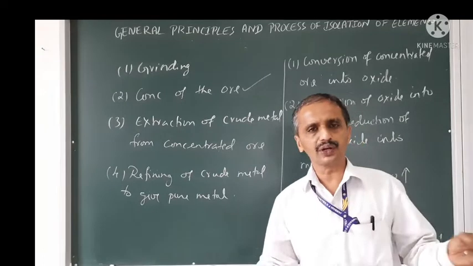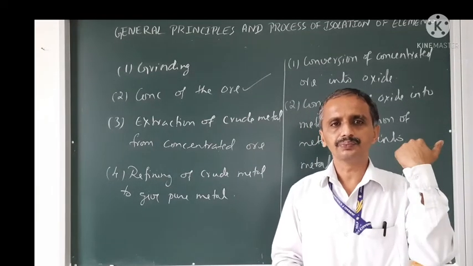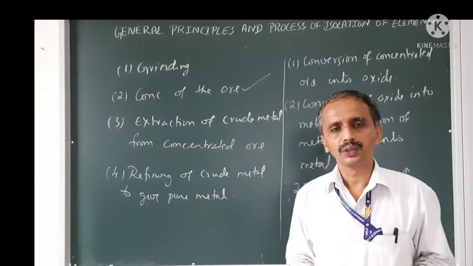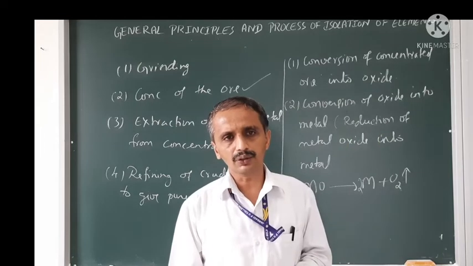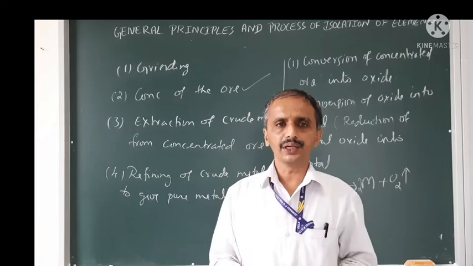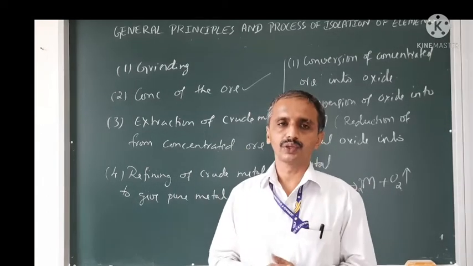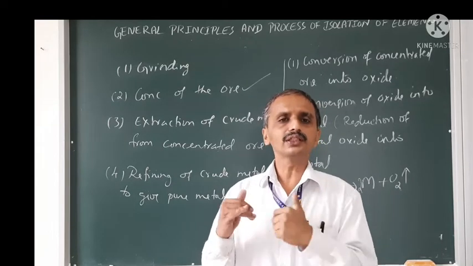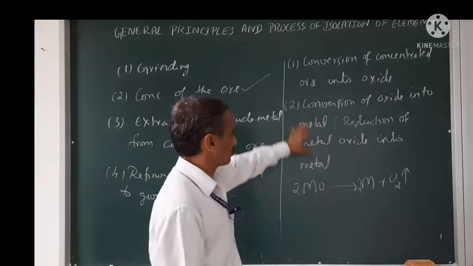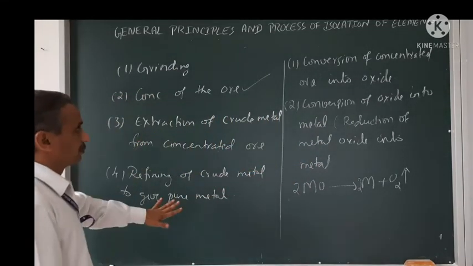In this again, we have to use different techniques. Sometimes I may have to use a reducing agent, whereas for a few, like silver oxide and mercuric oxide, there is no need to use any reducing agent; there is self or auto reduction also. I will discuss this in the later stages. Just remember, these are the two steps in the extraction of crude metals.